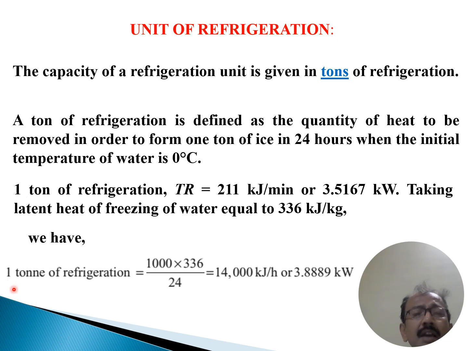Now we can easily write this for 1 ton of refrigeration. So 1 ton means 1000 kg, times 336, that is the latent heat of fusion of ice, in 24 hours. So that will be converted to 14,000 kilojoule per hour, that is 3.8889 kilowatt. So 1 ton is equivalent to either 14,000 kilojoule per hour or 3.8889 kilowatt.